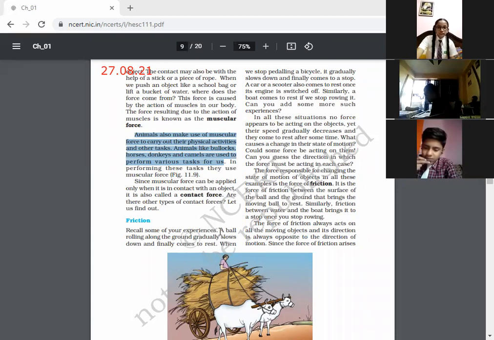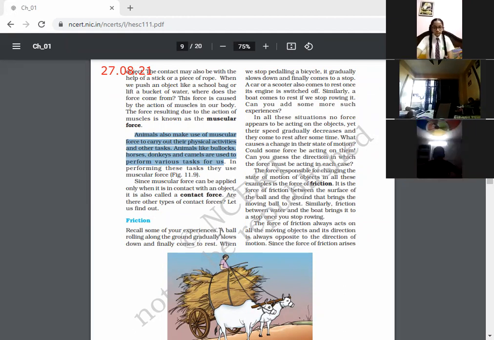Friction. Recall some of your experiences. A ball rolling along the ground gradually slows down and finally comes to rest. When we stop pedaling a bicycle, it gradually slows down and finally comes to a stop. A car or a scooter also comes to rest once its engine is switched off. Similarly, a boat comes to rest if we stop rowing it. Can you add some more such experiences?